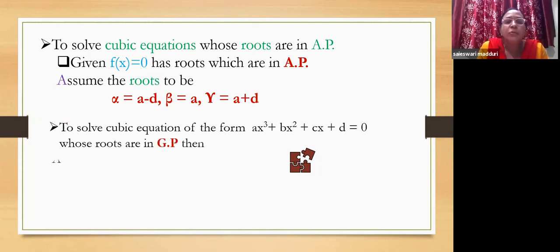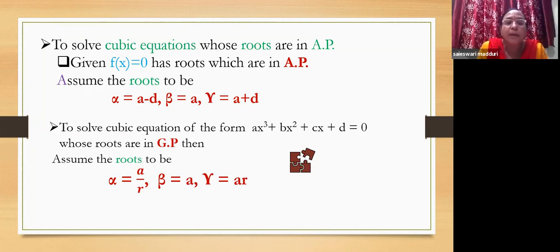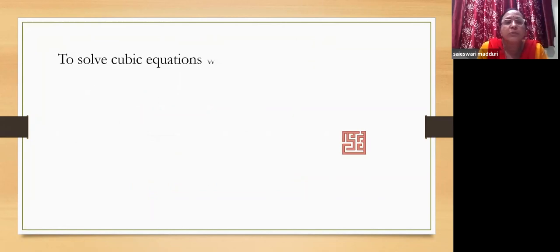Similarly, to solve cubic equations of the form ax cubed plus bx squared plus cx plus d equal to 0, whose roots are in GP, we have to assume the roots to be alpha equal to a by r, beta equal to a, and gamma equal to ar. And again, write S1, S2, S3, which gives you the relation between the coefficients of the equation and the roots. So using those equations, you get alpha, beta, gamma, which are the roots of the required equation.